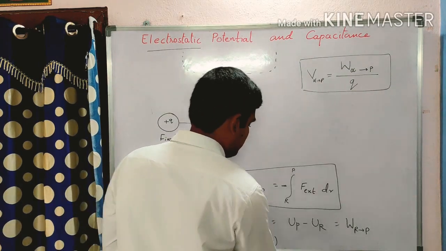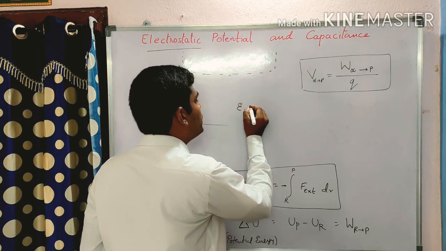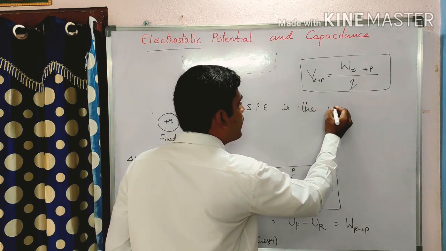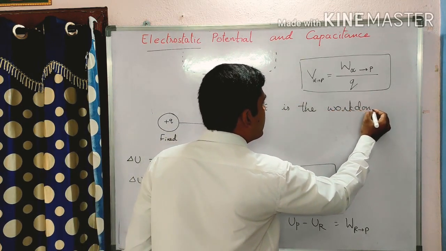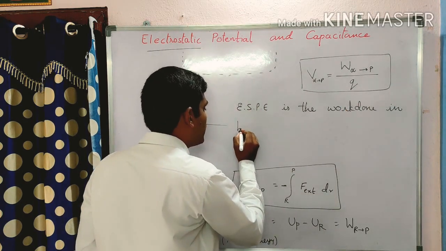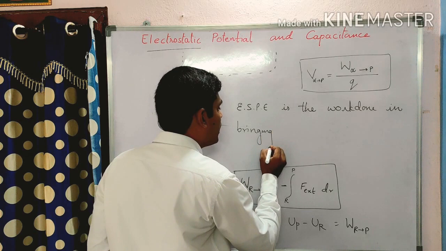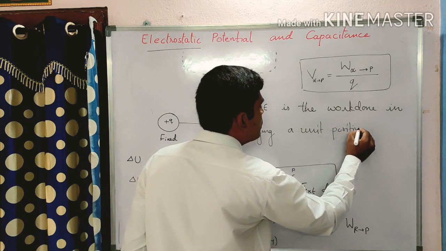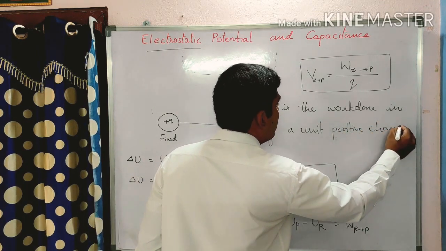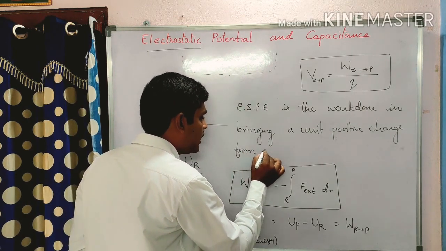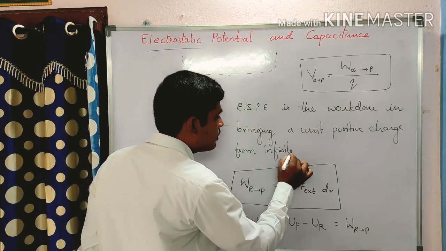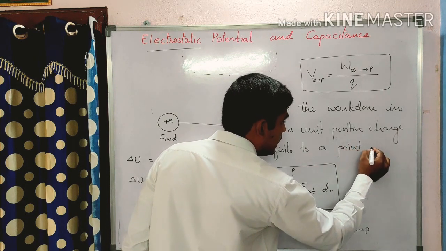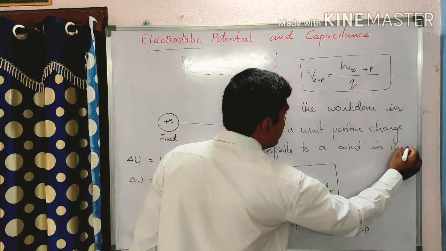It is the work done in bringing a unit positive charge from infinity to a particular point in the electrostatic field.